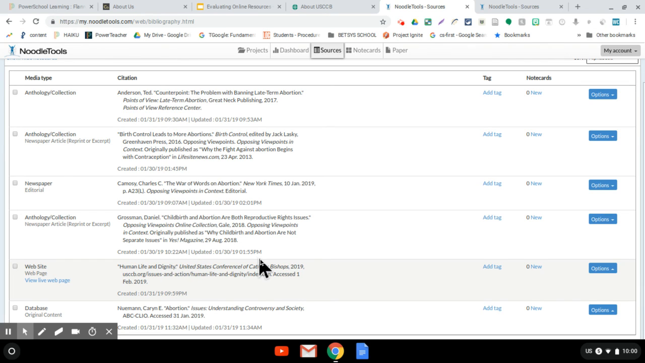There's the name of your container. Remember, a container is like a book, a magazine, a newspaper. It goes in italics. The article or the web page, a web page is like an article. It's a smaller piece of information, and it goes in quotes. Then you've got a publication date, you've got the URL, and then you have a session date. Okay. Let me know if you have any questions.